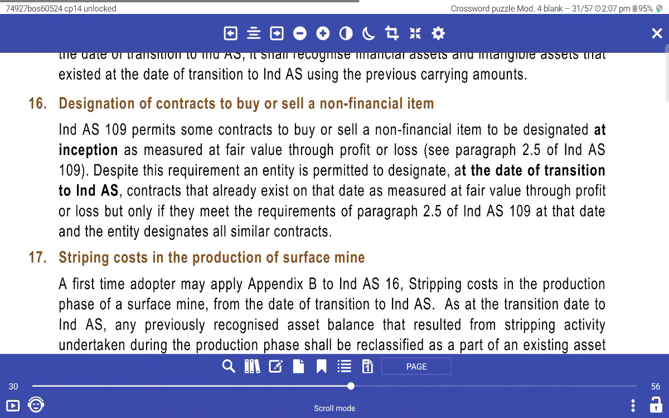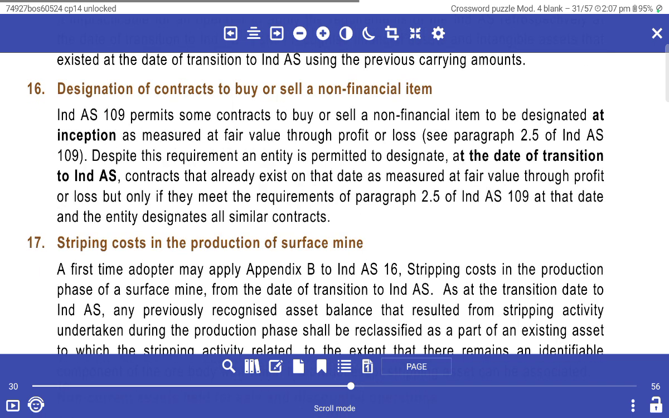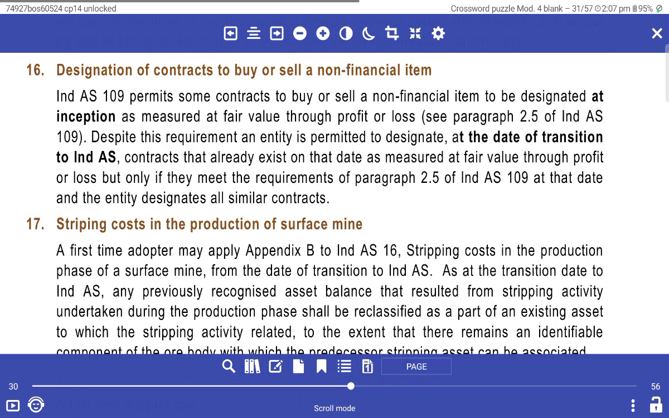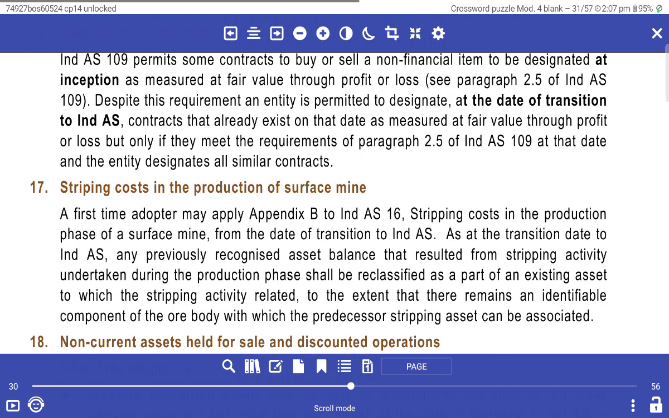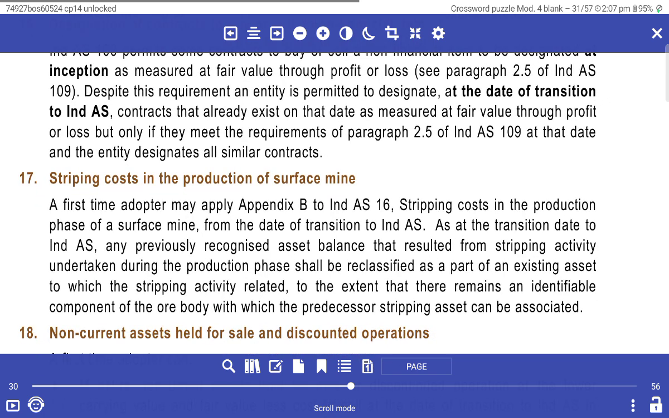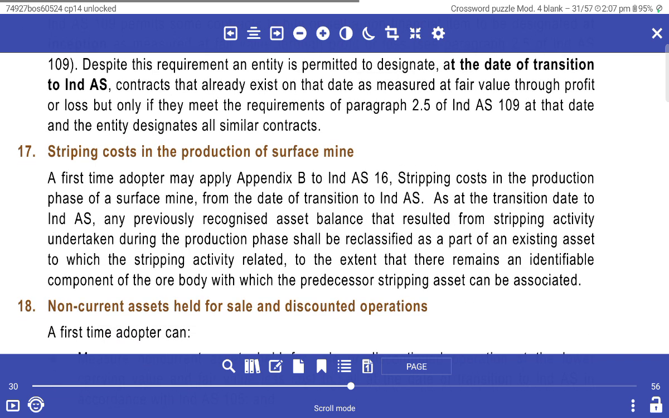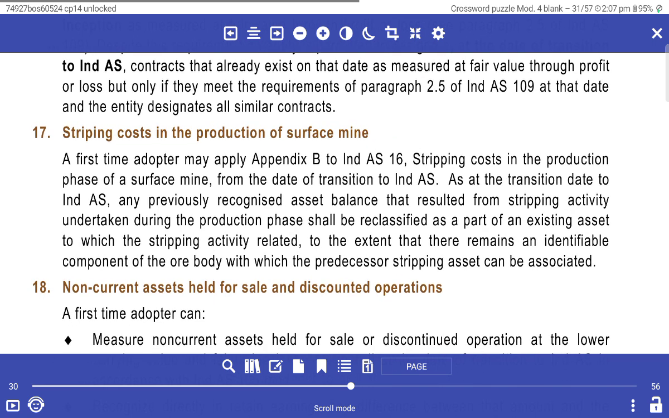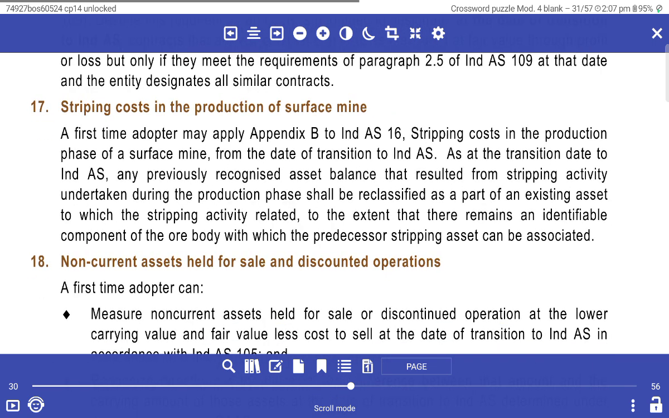We shall recognize financial asset and intangible assets that is accepted on the date of transaction NDAs using the previous carrying amount. The designation of contraction to buy and sell non-financial item. NDAs 109 pertains to contraction to buy and sell non-financial item to designate an inception a right to fair value through profit and loss sale. 2.5 NDAs 109 designation. The requirement of entity to pertain to designate at the date of transaction NDAs contained to the already exist on the date of measure of the fair value to profit and loss, but only they meet the requirement of paragraph 2.5 NDAs 109 the date of entity designate similar contract.